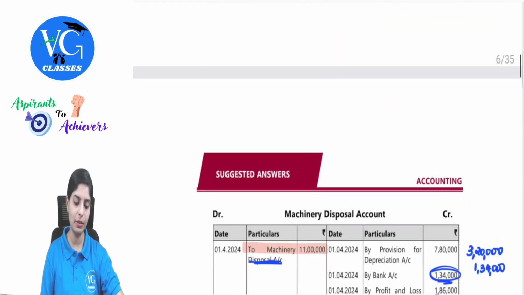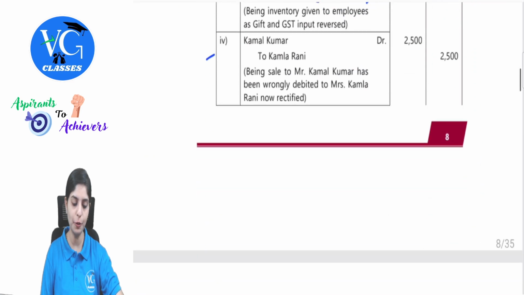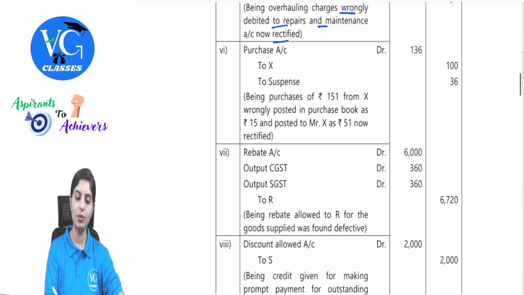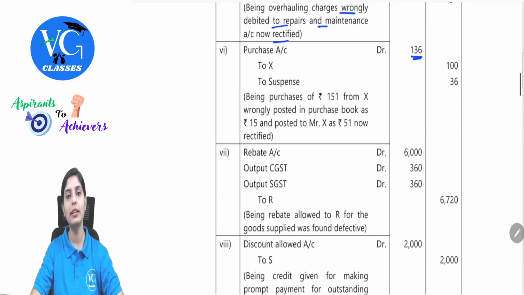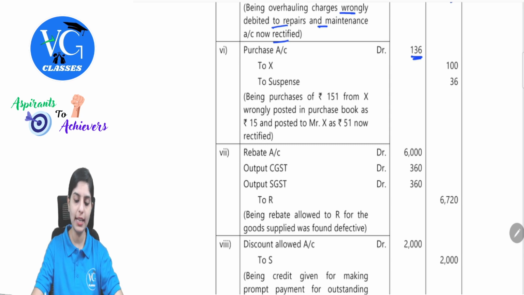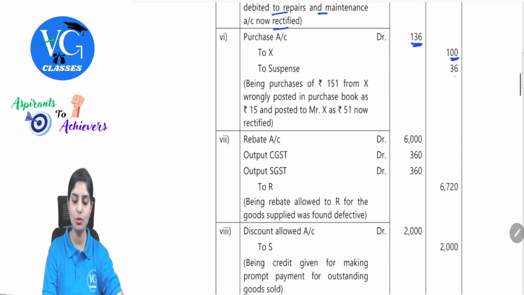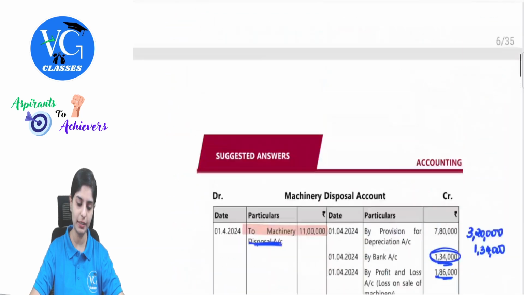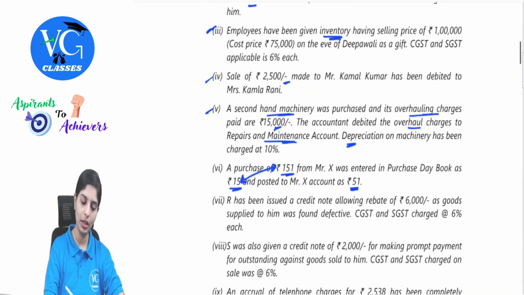Now how this entry will be presented, observe here all of you. Purchases account debit 136. As I told, they have taken only 15. So difference between 151 and 15 to X 100 because X was anyway credited with 51. The balance to suspense account by 36. Clear with this? How this is being done? So being purchases of 151 from X wrongly posted as 15 and posted to X as 51 is now being rectified. Clear with this all of you?